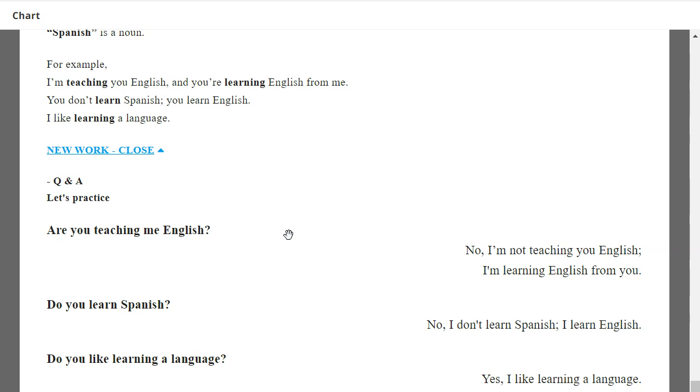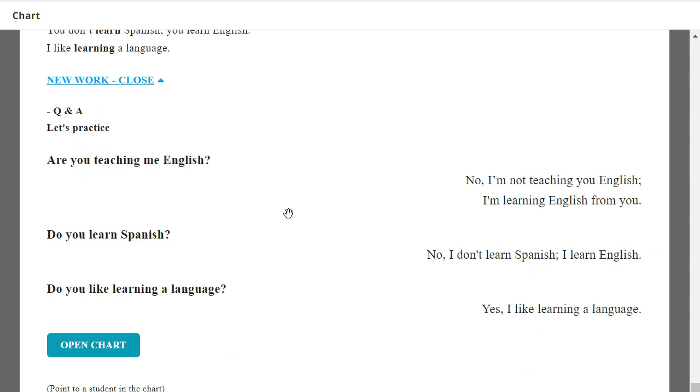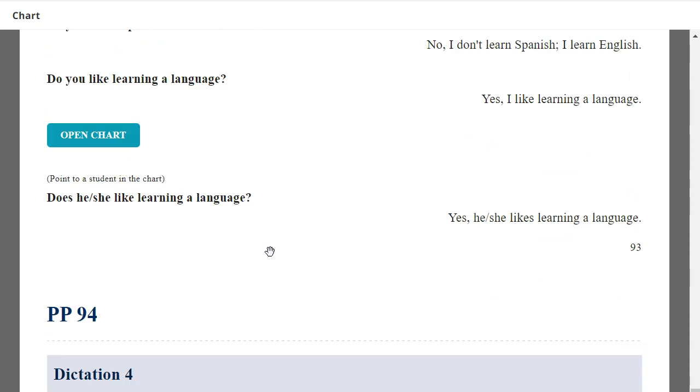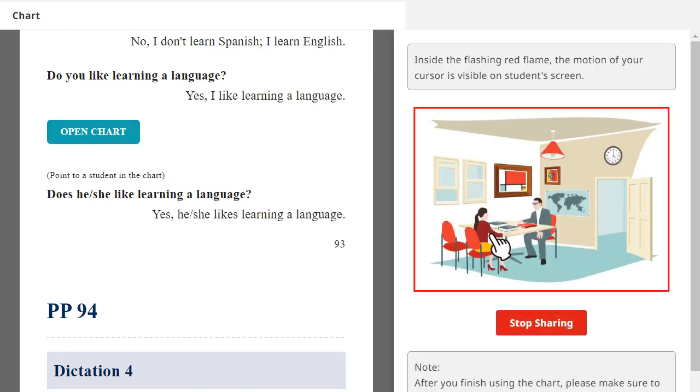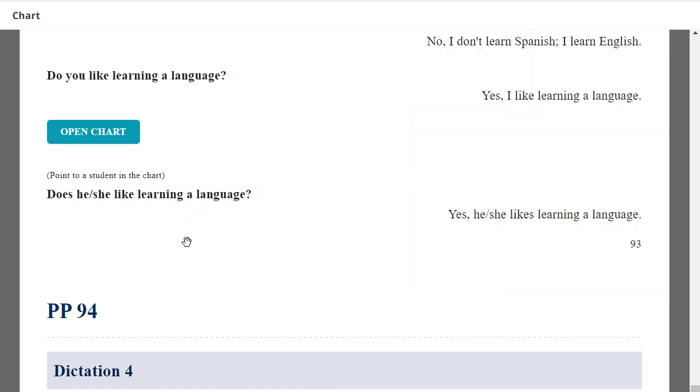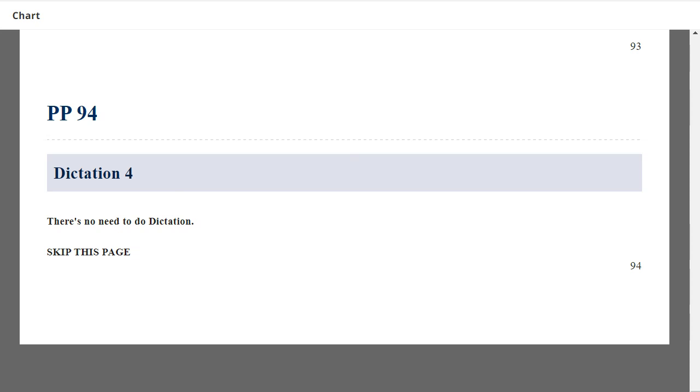Do you learn Spanish? No, I don't learn Spanish. I learn English. Do you like learning a language? Yes or no? Yes, I like learning a language. Very good. Next, does she like learning a language? Yes or no? Yes, she likes learning English language. Very good. Okay, so that's the end of numeric.